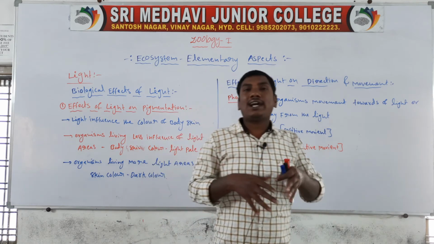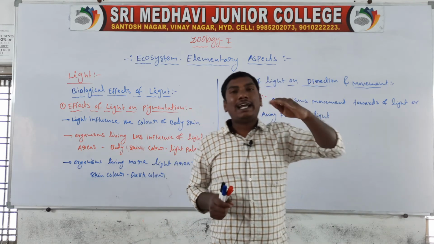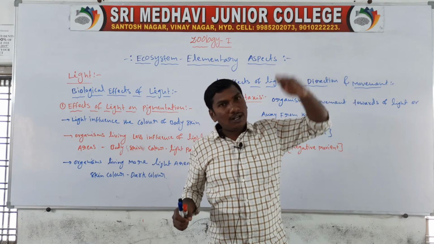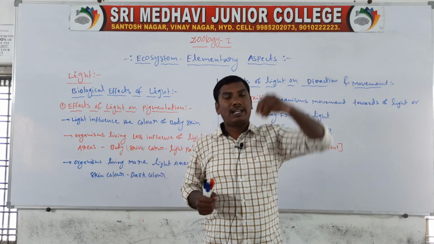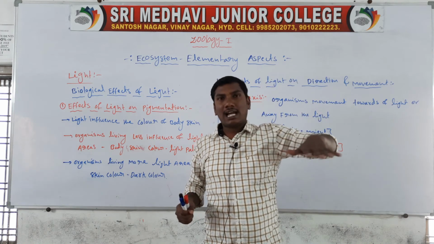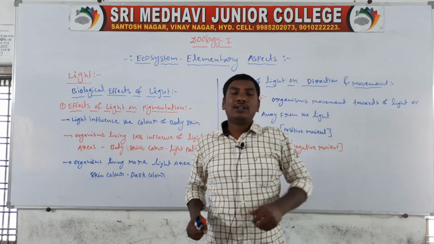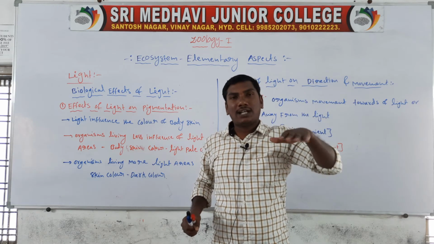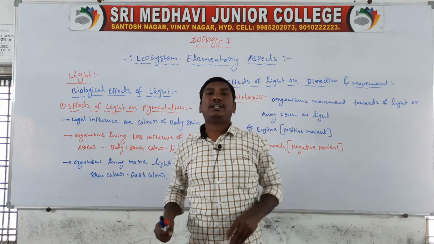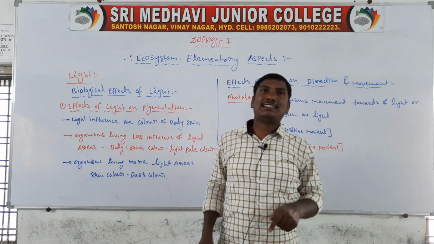In this photokinesis process, when the light influence is high, the organisms move fast. When the light influence is less, the organisms move slowly. So that is photokinesis.